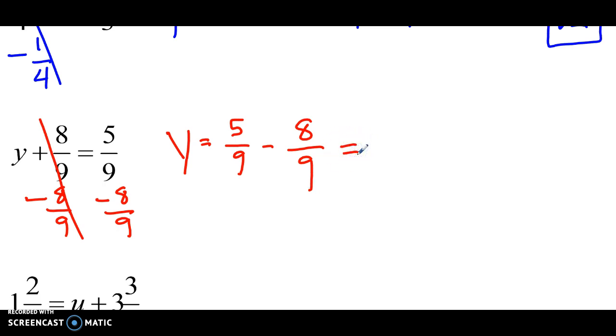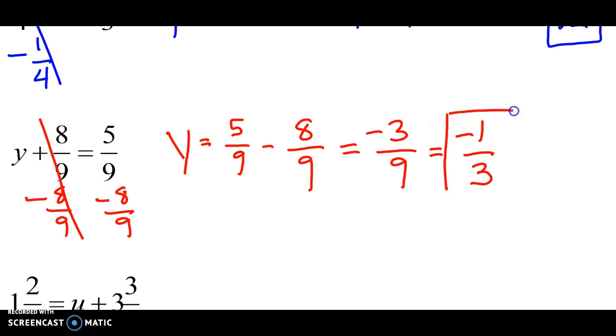So most of you are probably seeing, oh, our final answer will be negative. 5 minus 8, since we already have a common denominator, is negative 3. Keep the 9, and now we need to simplify. Divide both numbers by 3, negative 1/3. That would be our final answer. So we have to be really careful to keep everything in the correct order. If we had done 8 minus 5, we would have gotten the wrong sign.